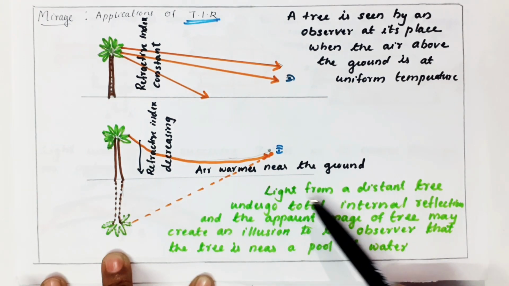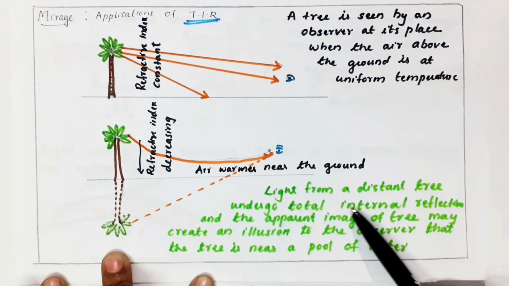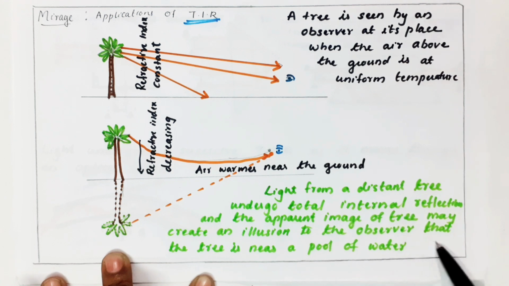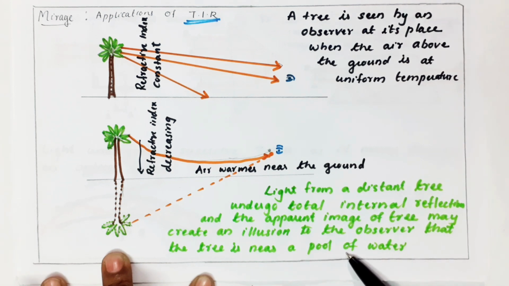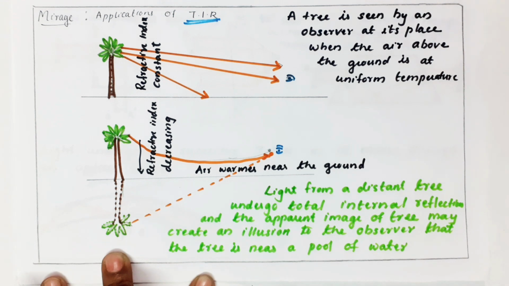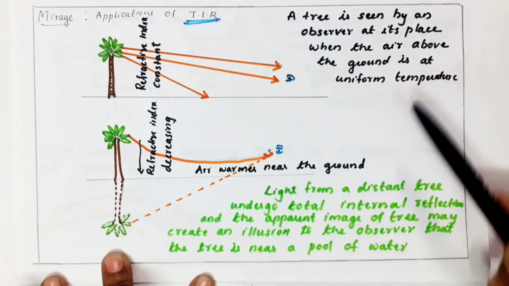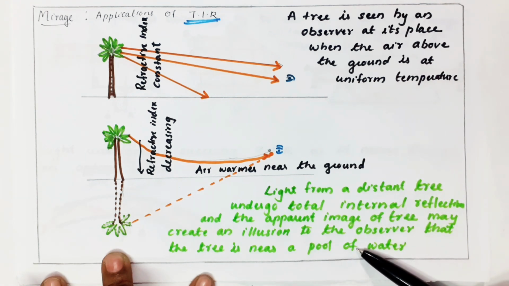So I can take light from a distant tree, undergo total internal reflection, and the apparent image of the tree may create an illusion to the observer that the tree is near a pool of water. So we are just seeing the image. It's a very important and very interesting application.